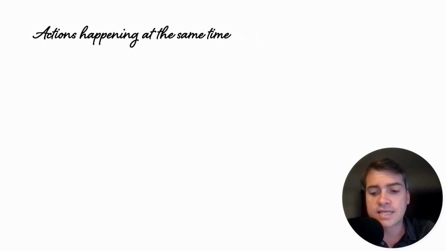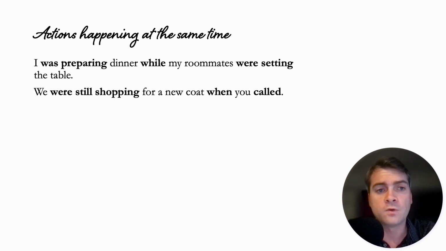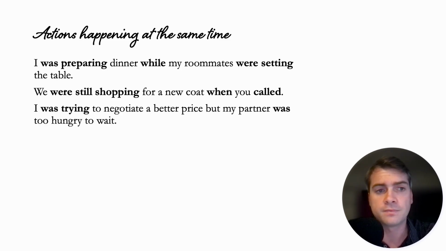So for actions happening at the same time: I was preparing dinner while my roommates were setting the table. I was doing this, they were doing that. Both were happening at the same time. We were still shopping for a new coat when you called. Okay, so when you called, we were still doing this. These two actions happened at the same time.